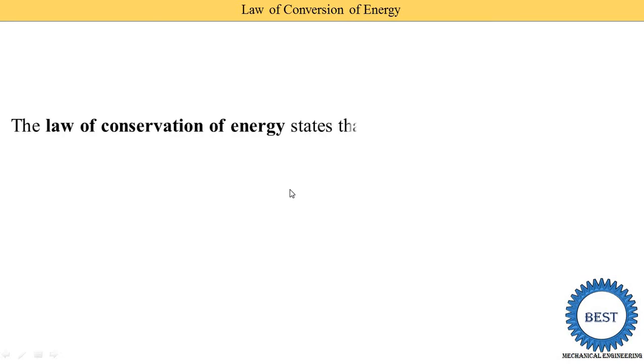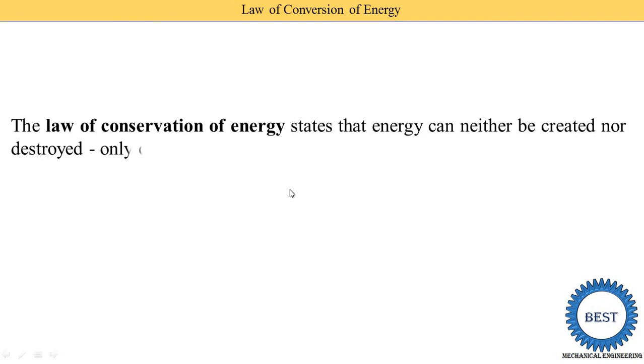The law of conservation of energy states that energy can neither be created nor destroyed, only converted from one form of energy to another form of energy. Okay, so here I show you lots of examples related to the conversion of energy. First I remind you what the types of energy are: mechanical energy, heat energy, nuclear energy, wind energy, solar energy, chemical energy. So these are the various forms of energy.